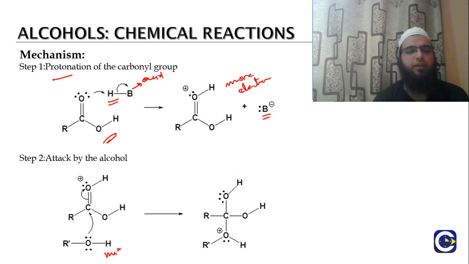It attacks the carbonyl carbon, and the electrons shift towards the oxygen, so the positive charge on the oxygen is stabilized. As a result, we get this complex. The attack of the alcohol is the second step.